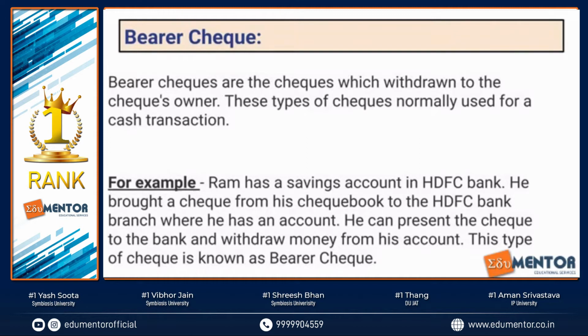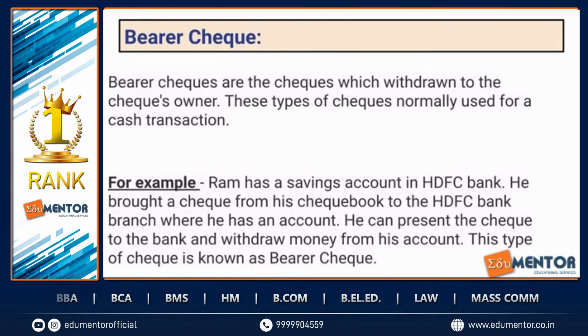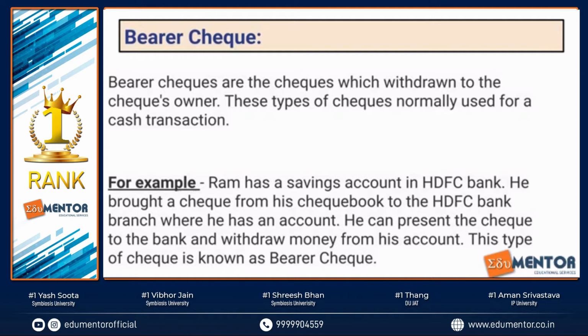There's a bearer check. I told you the same case. For example, if you want to withdraw money from your own bank account, right? So just imagine you have a bank account and you've gone to withdraw money yourself, and you're issuing a check. So you will create a bearer check. You can also write down self in a bearer check, right?